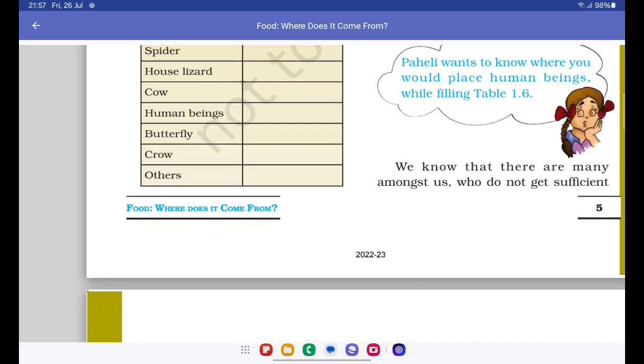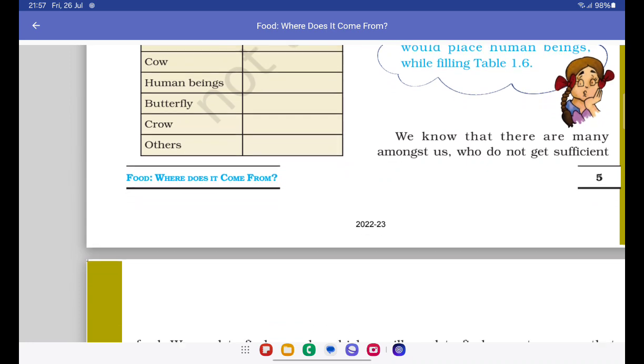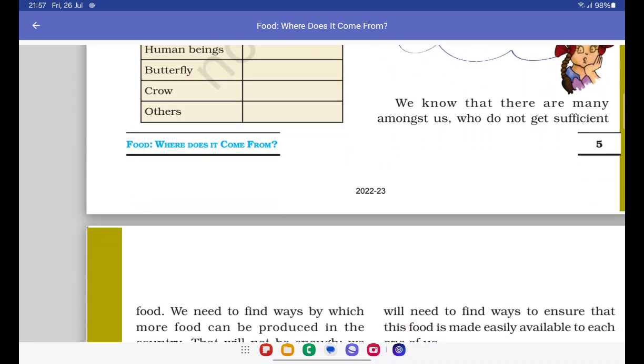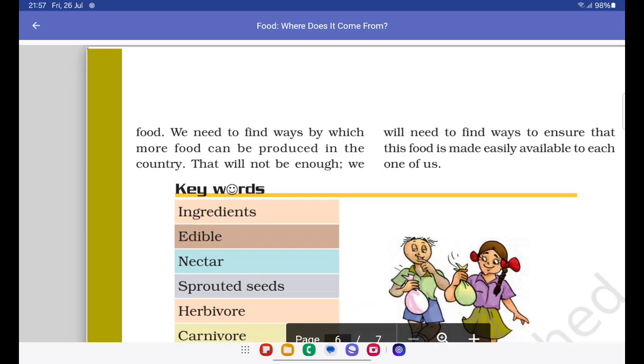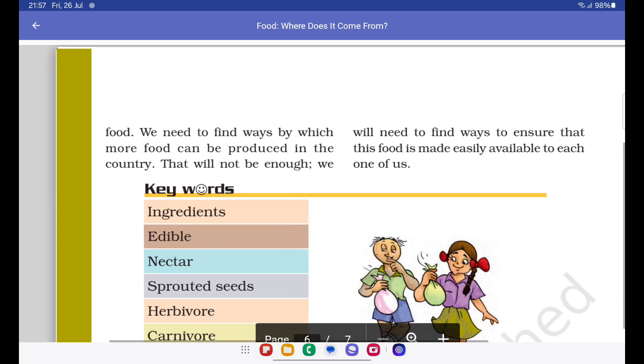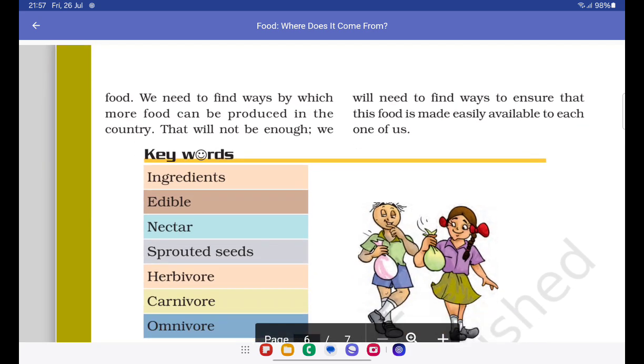Okay, Paheli wants to know where you would place human beings. You know, Paheli, actually, even I am confused where to place human beings. We know that there are many amongst us who do not get sufficient food. We need to find ways by which more food can be produced in the country. That will not be enough. We will need to find ways to ensure that this food is made easily available to each one of us.